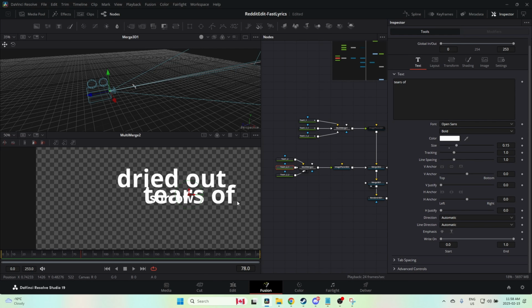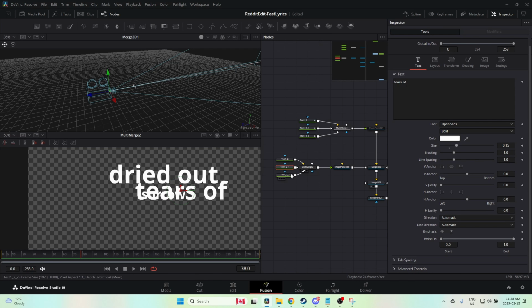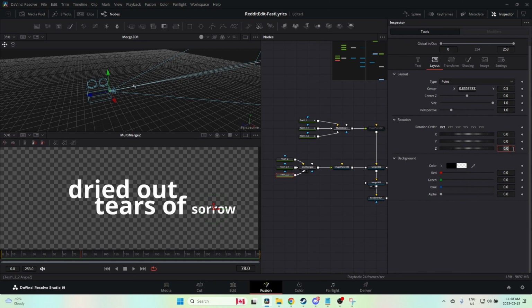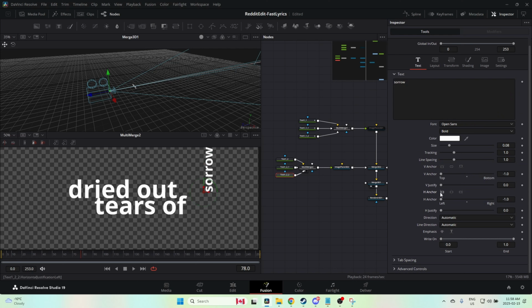Like this. And then this one, we're going to rotate by 90 degrees. And we're going to set it here. And we're going to put it like that. Perfect. Like this.